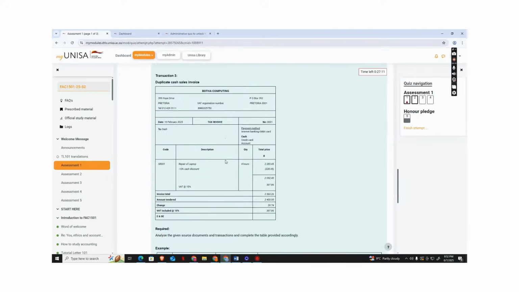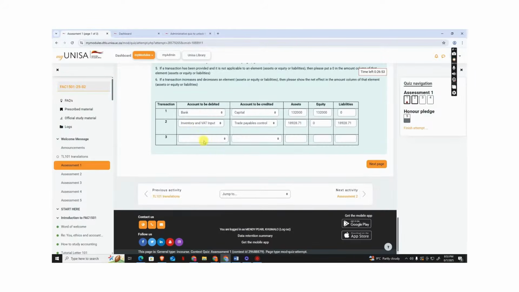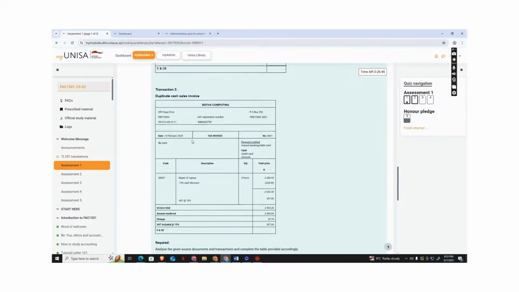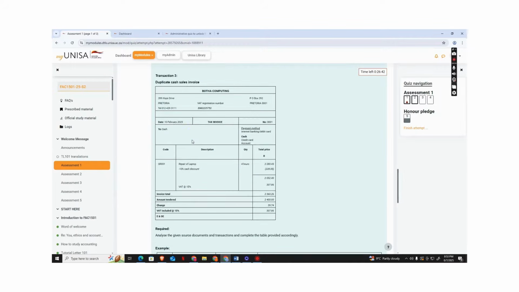Now we're going to the third transaction, a duplicate cash sale. We sold something for once. And as we're selling something, we found out that this person paid cash. Now we know that it's cash. It's going to the bank. Understand? So you need to know it's cash, it's going to the bank no matter what. We didn't sell anything, but it's still going to a bank because we're getting something from the transaction.